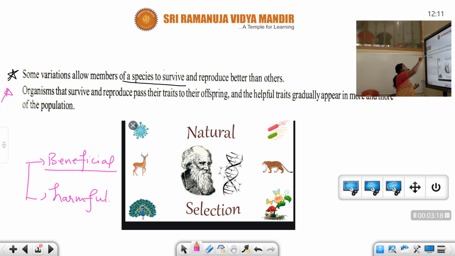And the last point is that organisms that survive and reproduce pass their traits to their offspring, and helpful traits gradually appear in more and more of the population. In this way, when they reproduce, there is a chance of a new individual or new progeny. So there is a transfer of hereditary characteristics from one generation to the next. In this way, there is a spread of the changes and traits into the next population.